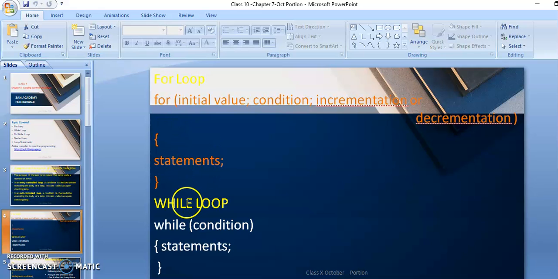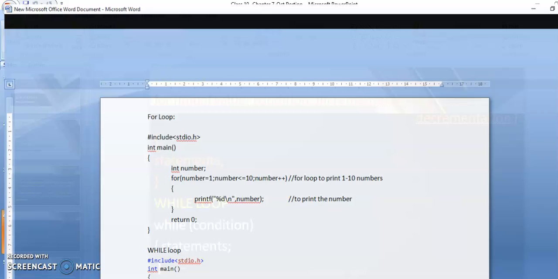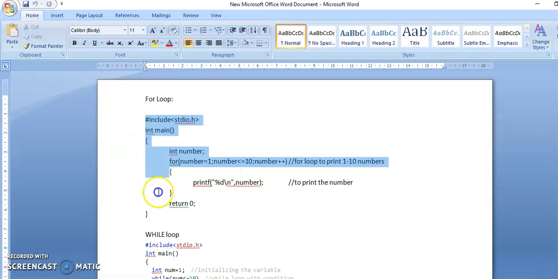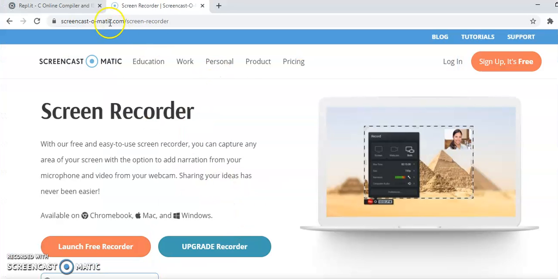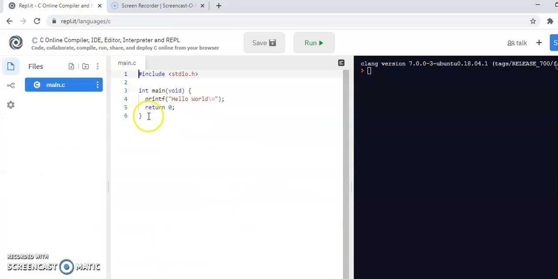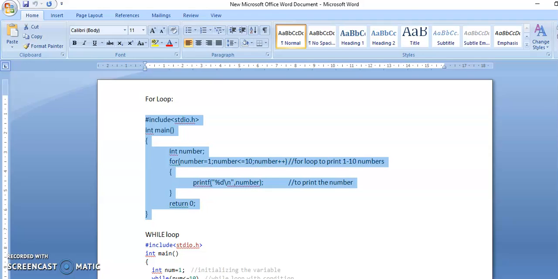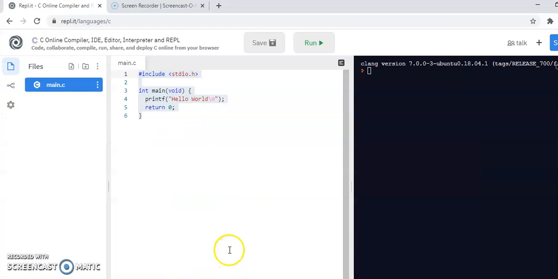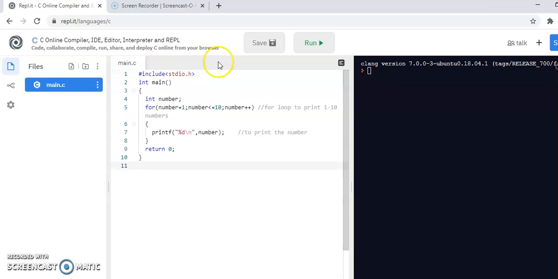Just a second, I will show you an example of how the for loop works.